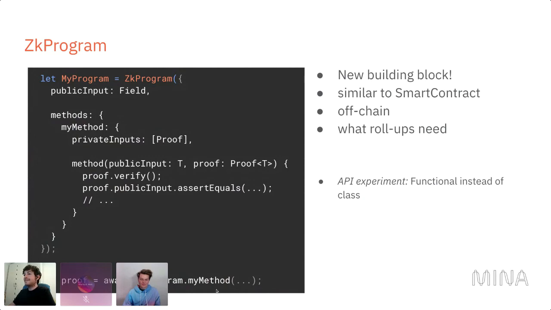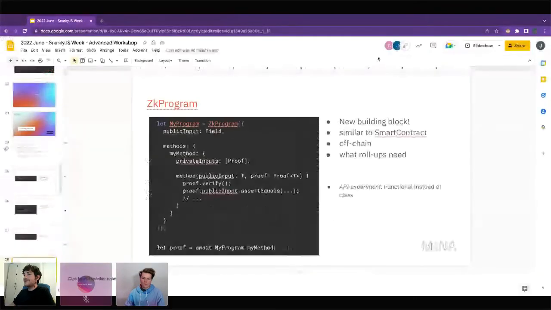So at the bottom, it shows you how you can create a proof, and it's much simpler than with smart contracts. You just do my program dot my method. So the API is await my program dot my method, and that creates a proof. It's a much simpler API, which is one of the benefits we get because we don't use classes.